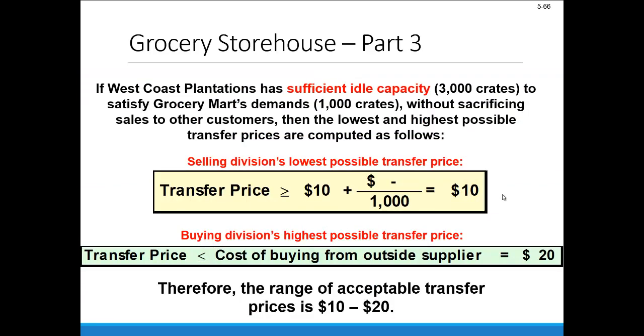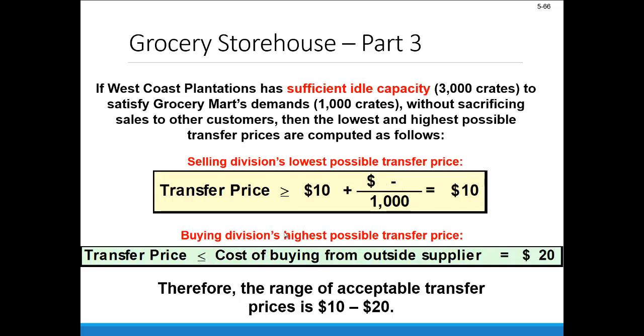Now, if West Coast Plantations has sufficient idle capacity, as I was hinting at a minute ago, 3,000 crates, let's say, to satisfy Grocery Mart's demands of just 1,000 crates, without sacrificing sales to other customers, then the lowest and highest possible transfer prices are going to be what we've got here. From the selling division standpoint, again, the variable cost per unit, that $10 per crate in variable cost, plus nothing. So plus no lost contribution margin on external sales. So the lowest possible transfer price, West Coast Plantations, they're going to say the lowest I'm going to let that go for, $10 per crate.